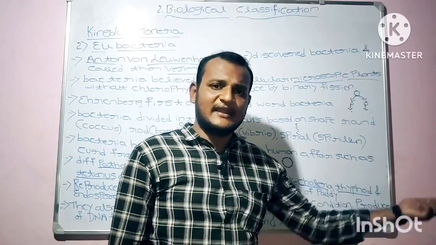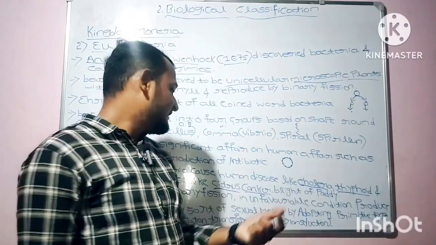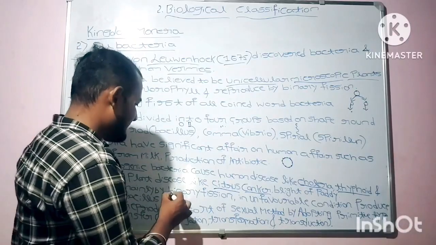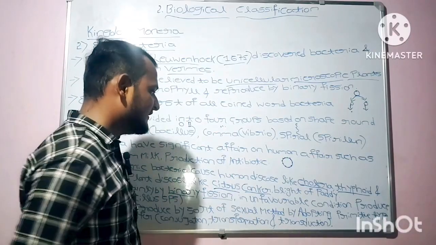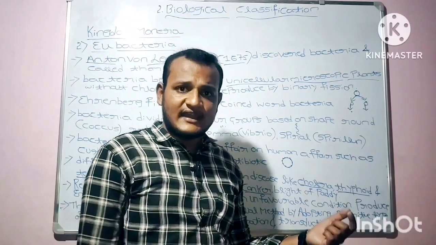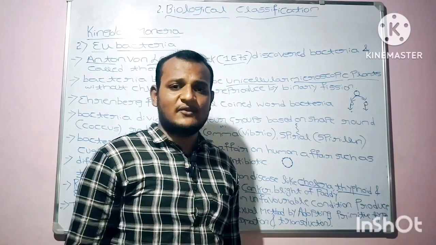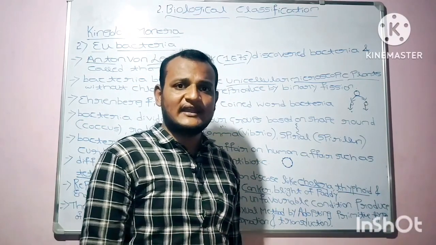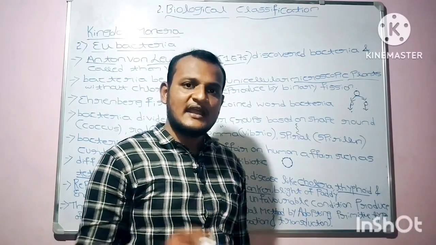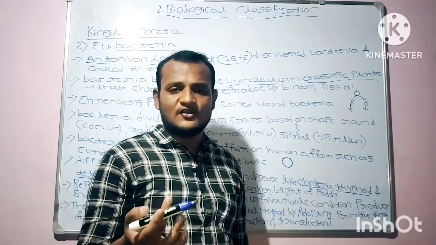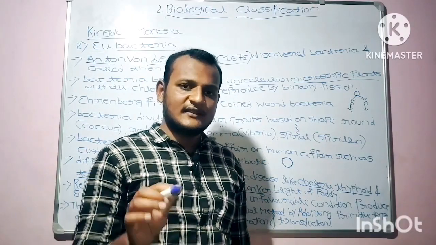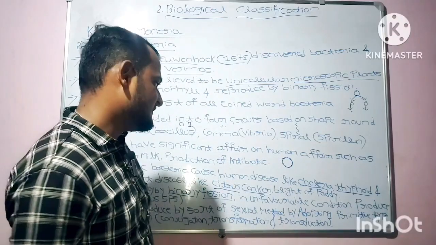That is binary fission. In unfavorable conditions, eubacteria produce endospores, and those endospores are of Bacillus species.